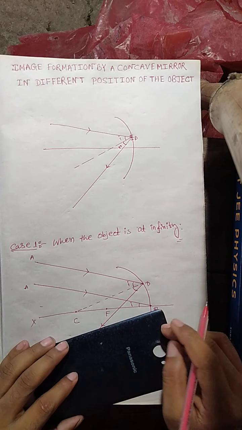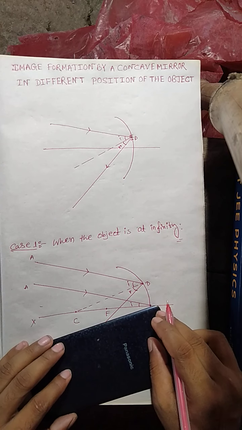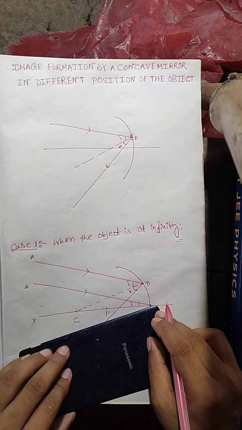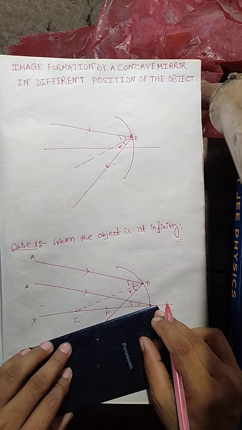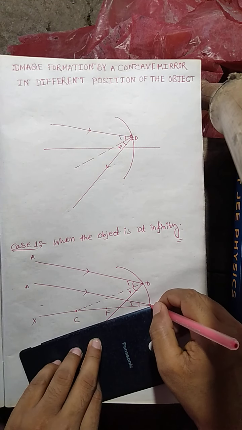Similarly, according to the second law of reflection, the angle of reflection would be the same. So you can draw the reflected ray, which is also reflected obliquely.